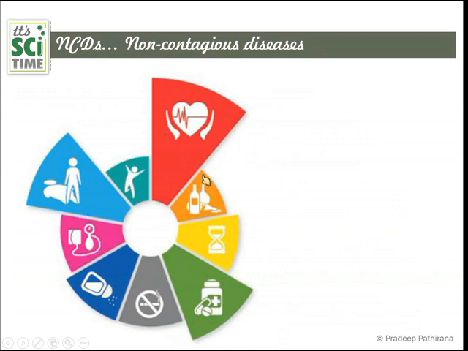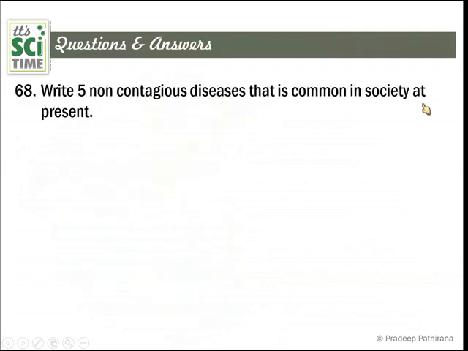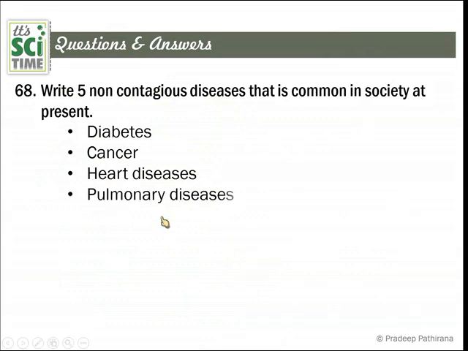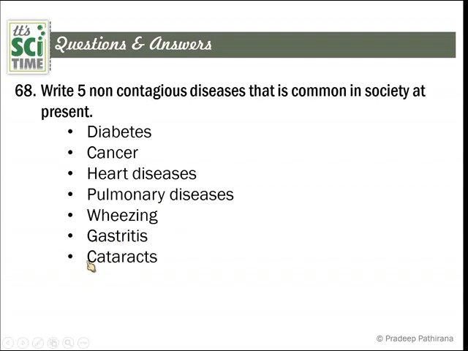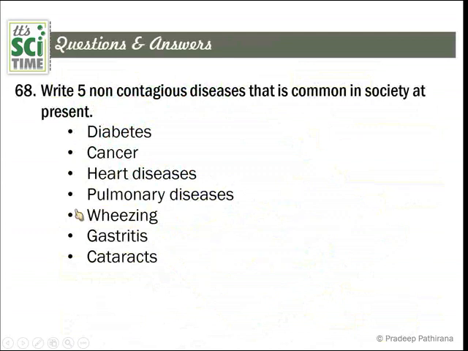Let's move on to this one here. Questions and answers. Write 5 non-contagious diseases that are common in society at present. Diabetes, cancers, heart diseases, pulmonary diseases, or diseases associated with the blood circulatory system, the respiratory system, and wheezing, also associated with the respiratory system, and gastritis associated with the digestive system, cataracts, eye cataracts. Those are the non-contagious diseases that are common in society at present.